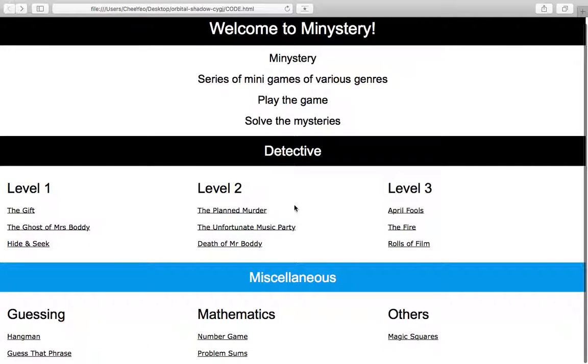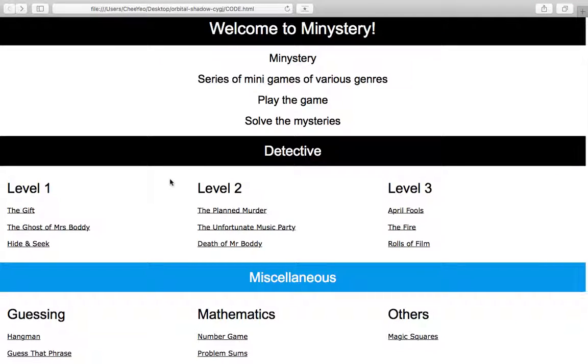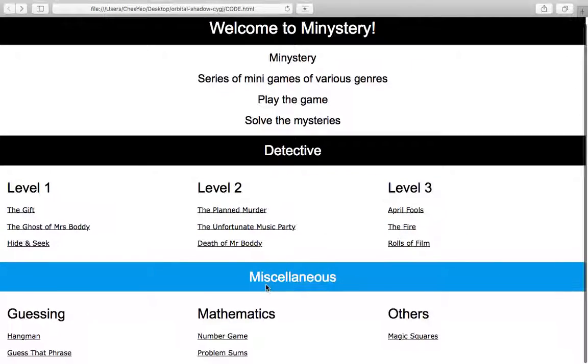For our mathematics genre, we have JavaScript-enabled games where numbers will fall down from the top of the screen. The objective of the game is to prevent any numbers from reaching the bottom of the screen. We also have a simple beat the clock mental problem sums where users are given a minute to solve as many problem sums as possible.